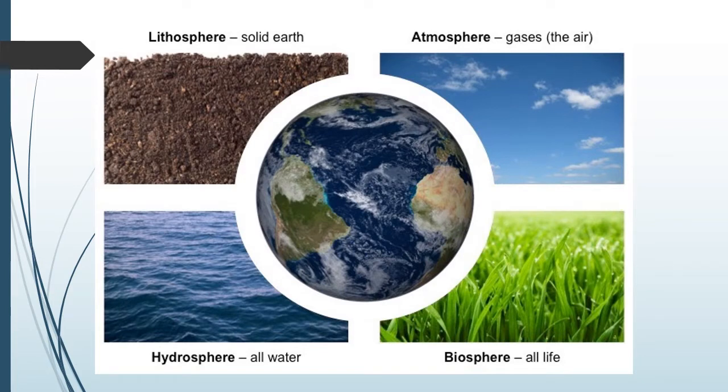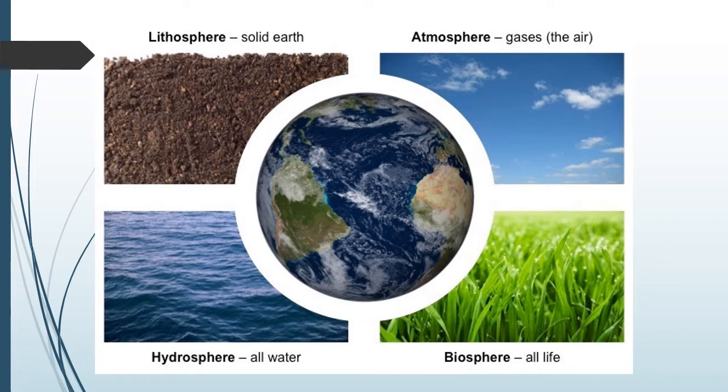Spheres of the Earth. When we say the word sphere, till now we were using it in the sense of a ball or the shape of a ball. And we learned the term hemisphere, which is half of a sphere. So sphere meant a circle. But sphere also means a part or a field or domain.